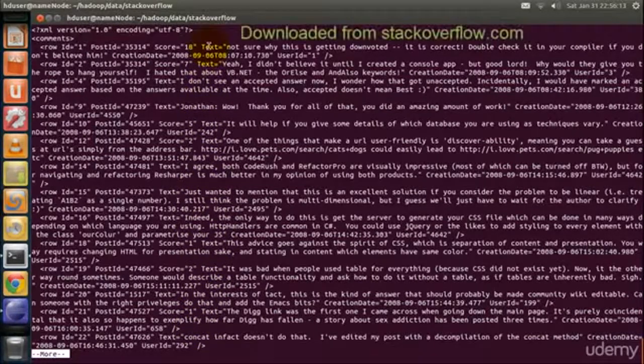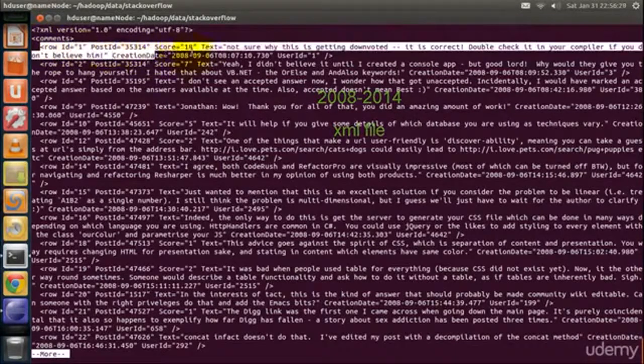It is downloaded from the Stack Overflow website. It contains data from 2008 to 2014. It is an XML file. Each comment is represented using an XML element. There is one comment per line.